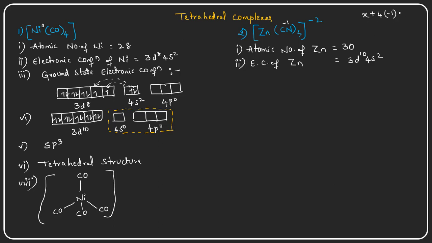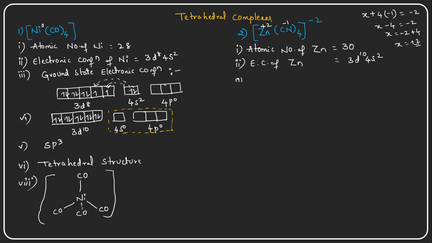For zinc, I am taking X as the oxidation state, because we don't know it, and we need to find it out. X plus 4 cyanides, each carrying -1, so 4 into -1 is -4, equal to -2. So X is equal to +2. In this manner, zinc is carrying a +2 oxidation state in this particular complex.